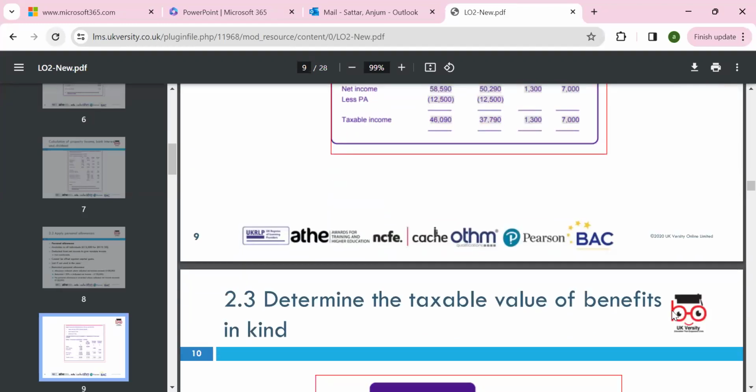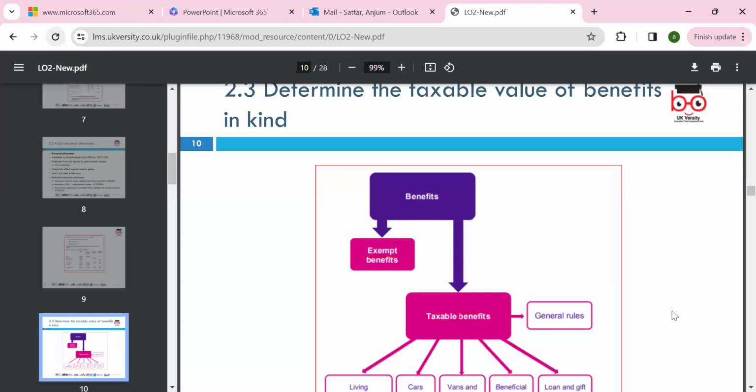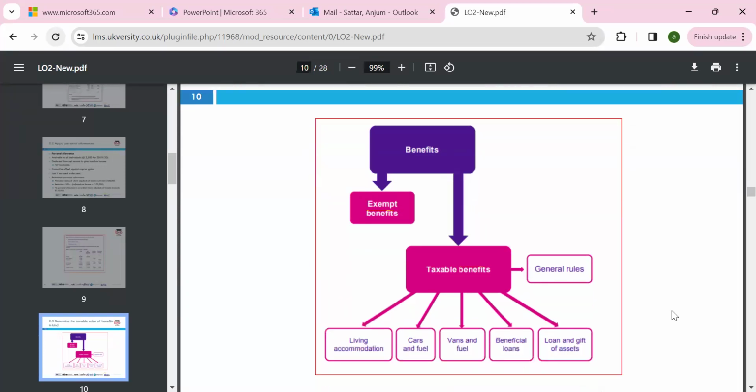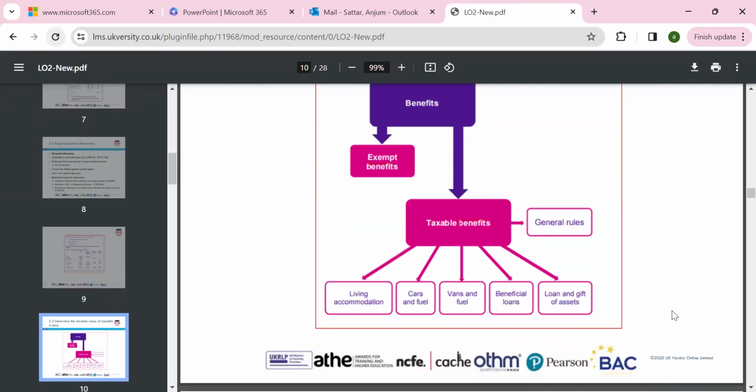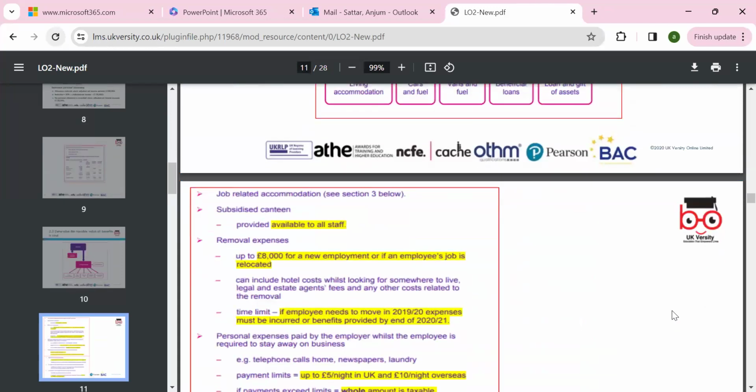Then we have 2.3, determine the taxable value of the benefit in kind. Benefit in kind is like if you have a company car, or if you're getting a house free and not paying, that comes under benefit in kind, and you have to pay tax on it. Taxable benefits in kind include living accommodation, cars, vans, beneficial loans and gifts.